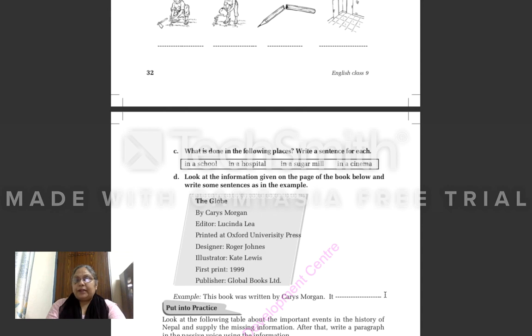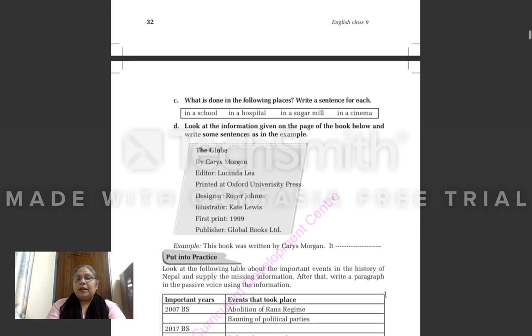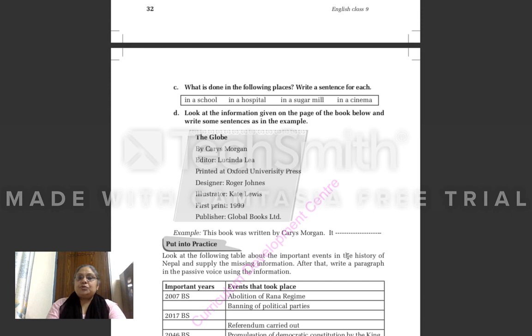You can write like that. You have to write two sentences having this phrase. You can write two sentences like this. This book was written by Caris Morgan. It contains many beautiful pictures. Two sentences are there. Now second is editor Lucinda Lee.